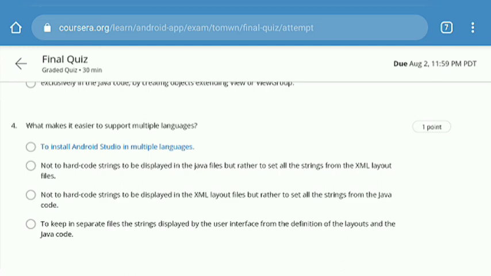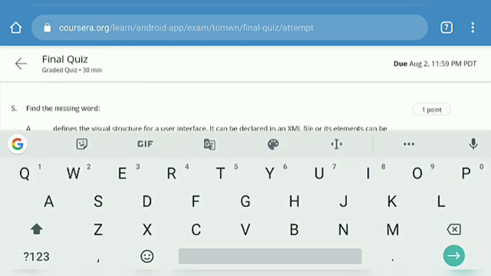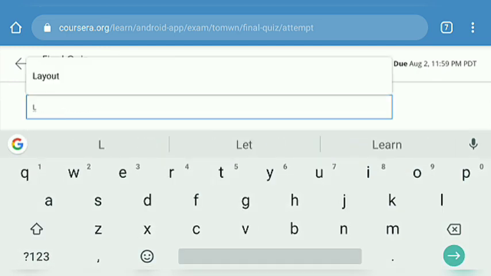This is the fourth question. It is somewhat difficult. If you go through all the options, you find the fourth is correct. And here is the fifth question.